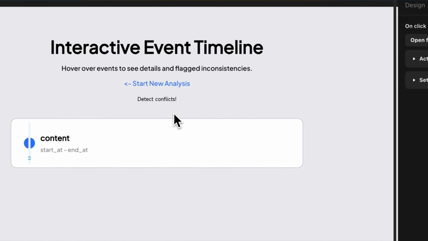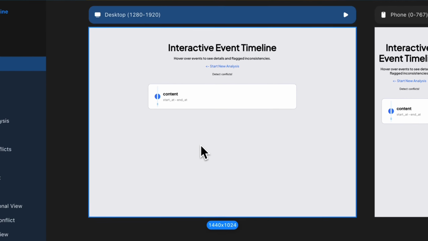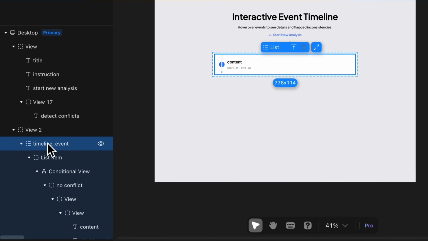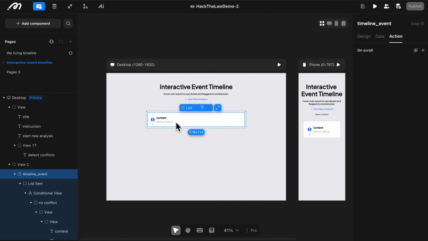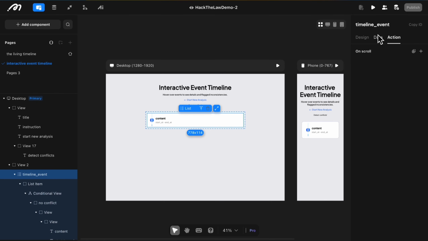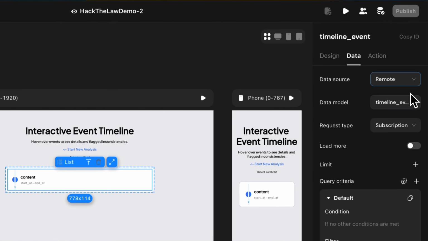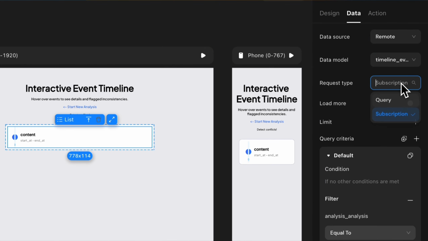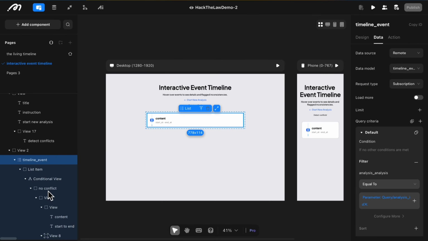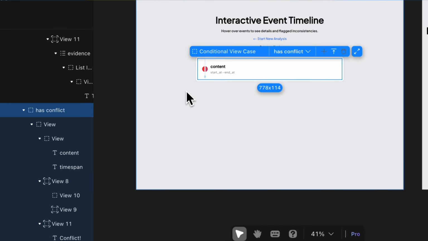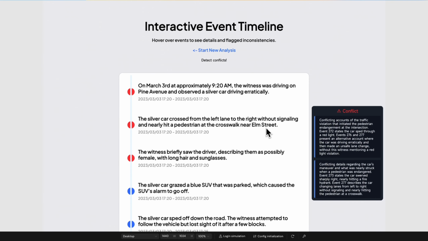What makes the timeline feel responsive and interactive is 2 components. The list component displays a timeline using a real-time subscription to the database, so if a conflict is added or updated, the UI reacts instantly. Conditional view: when an event is flagged as a conflict, a visual indicator like a red dot appears.